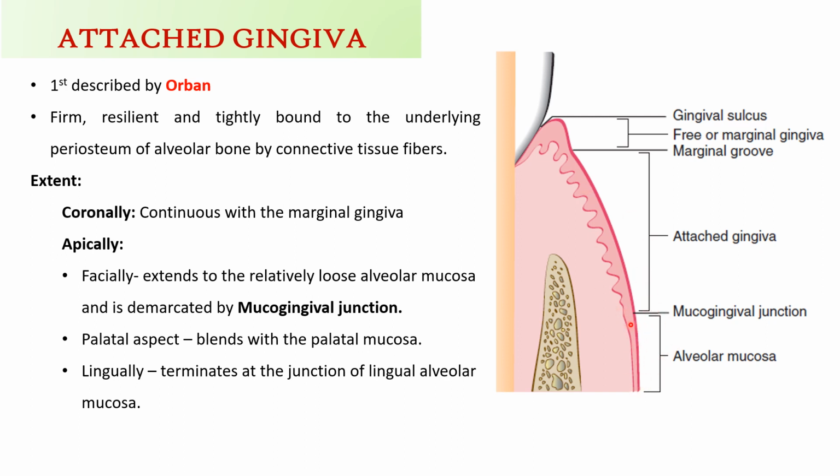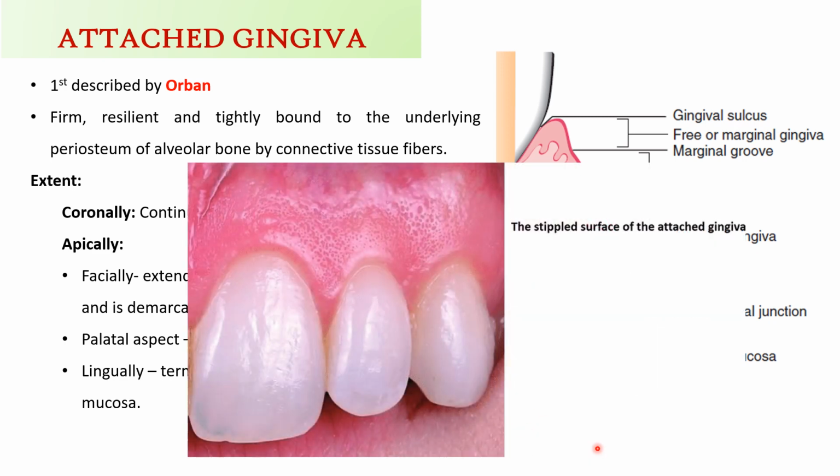This is only seen on the facial aspect, whereas on the palatal aspect it blends with the equally firm palatal mucosa, so you don't find the mucogingival junction there. Lingually, it terminates at the junction of the lingual alveolar mucosa.